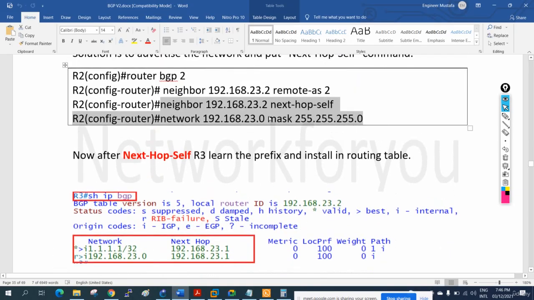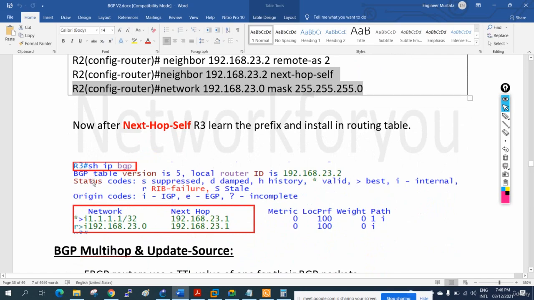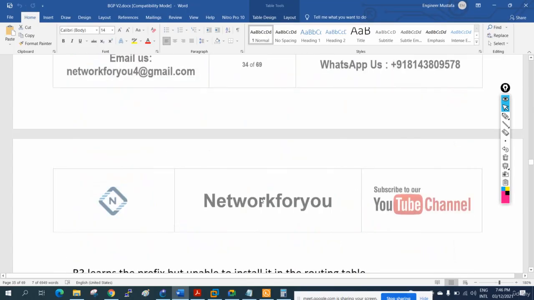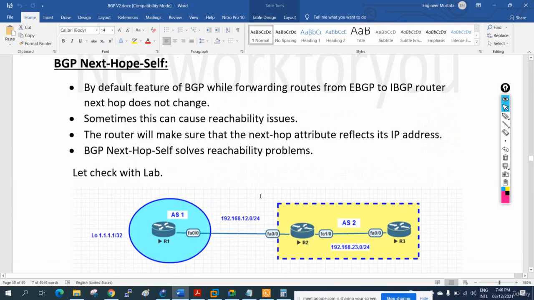So when we write these two commands, in R3 we will get that to forward the traffic to 1.1.1.1, the next hop will be 23.1. Who is 23.1? R2 is 23.1.